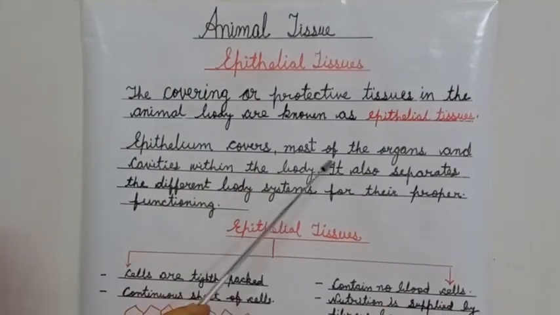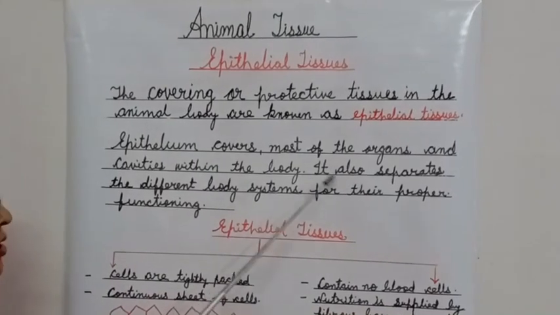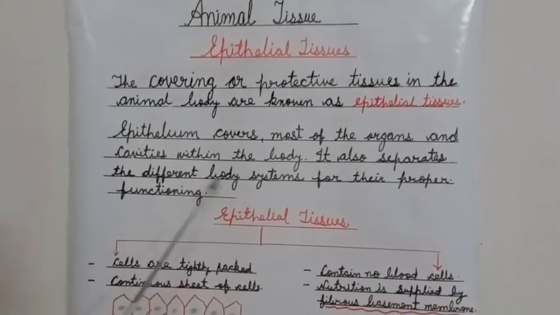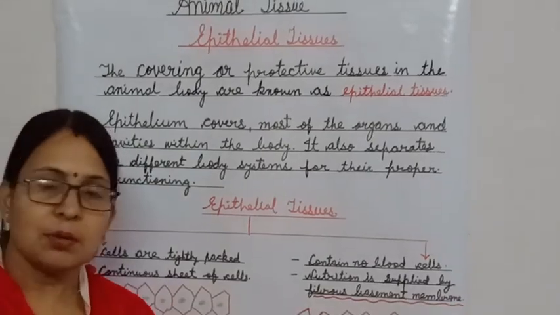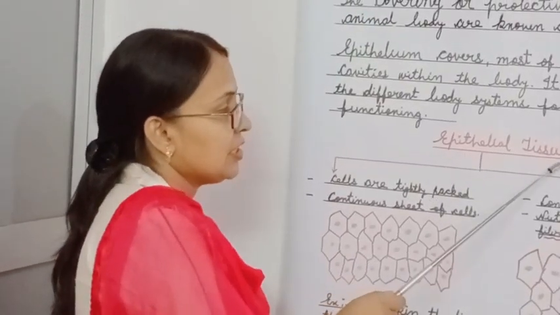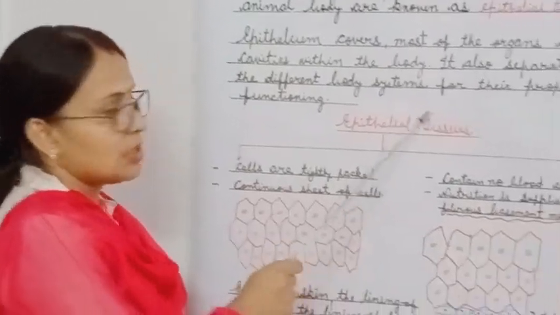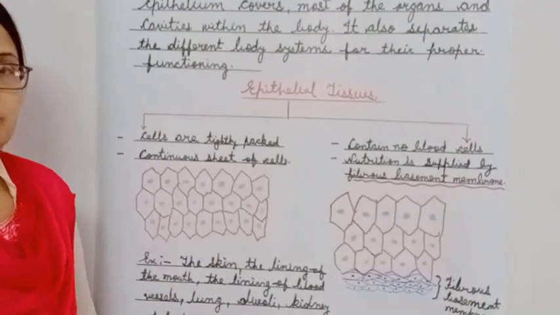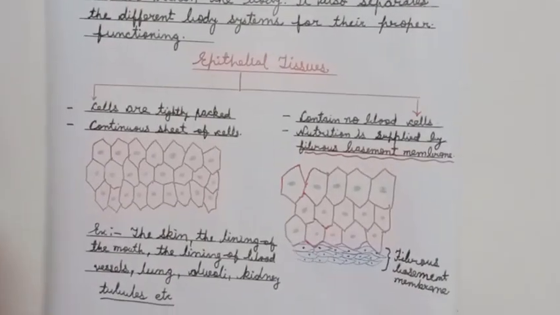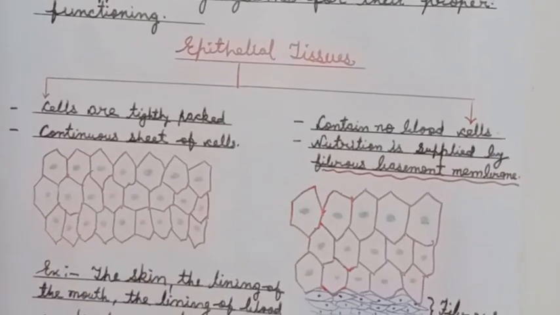Epithelium covers most of the organs and cavities within the body. It also separates the different body systems for their proper functioning. Let us discuss the epithelial tissues. What are tissues? Tissues means group of cells. So what type of cells are present in epithelial tissues?